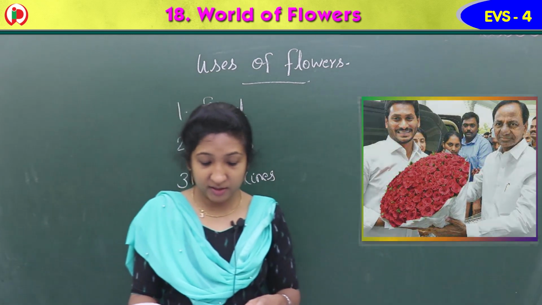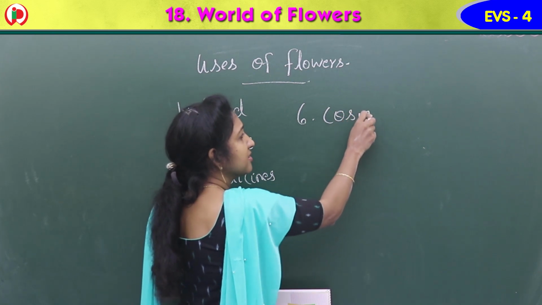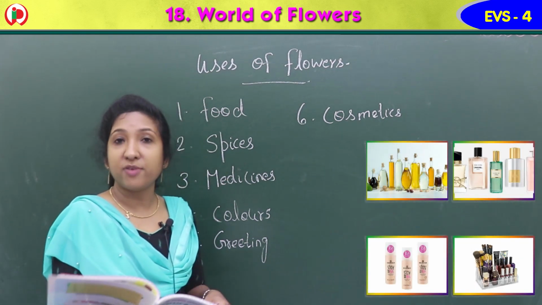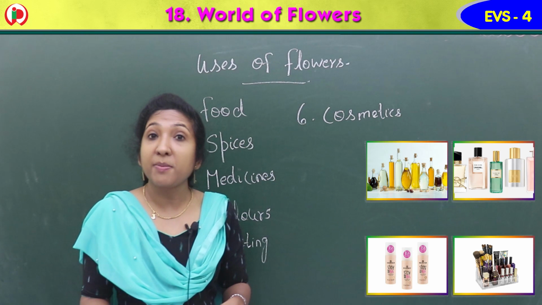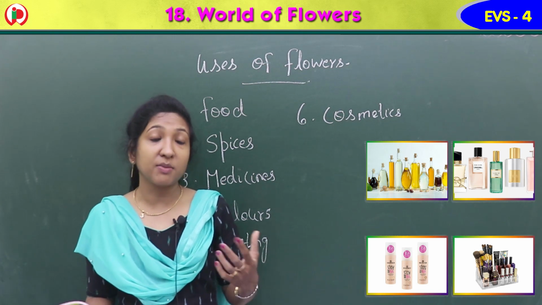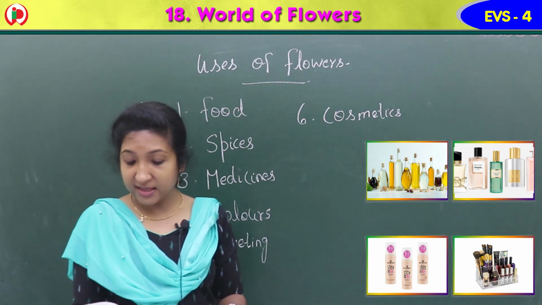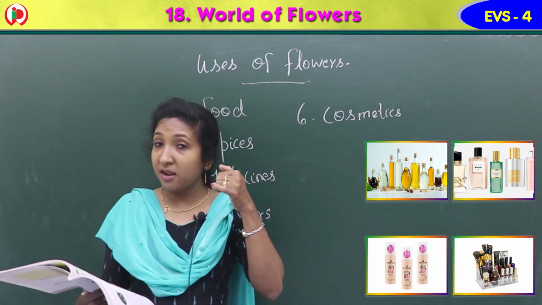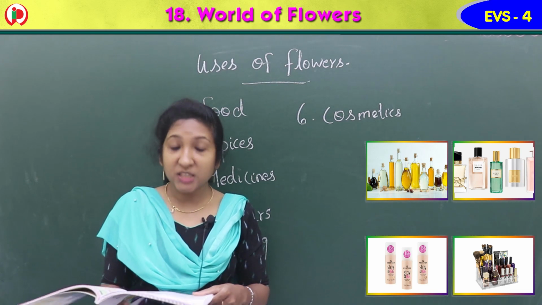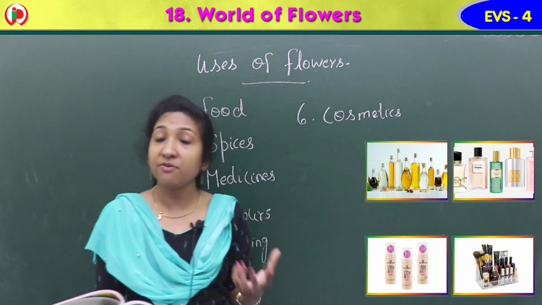Then flowers in cosmetics. In cosmetics also we use flowers, in some creams and all. The cream which we apply contains some flowers. Flowers are used for making oils. Sunflower oil, the oil which we use for cooking, is made from sunflower, isn't it? Yes. Then perfumes, essence, scent, where we get a good smell when we use that. For perfumes we use flowers. And cosmetic products like creams, the cream which we apply on face and hands, use flowers.